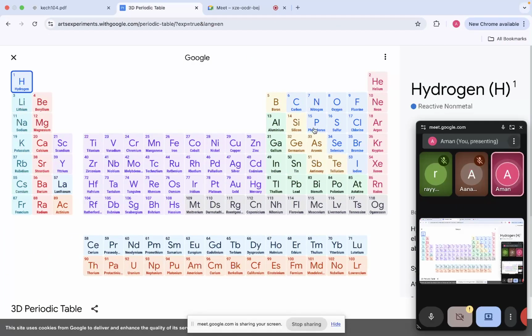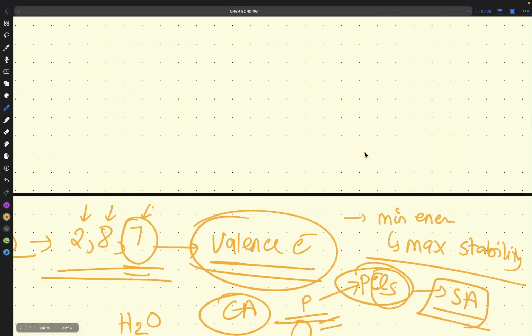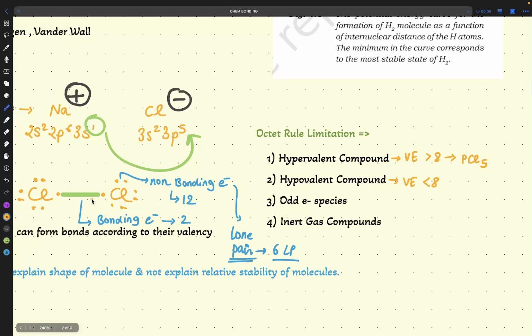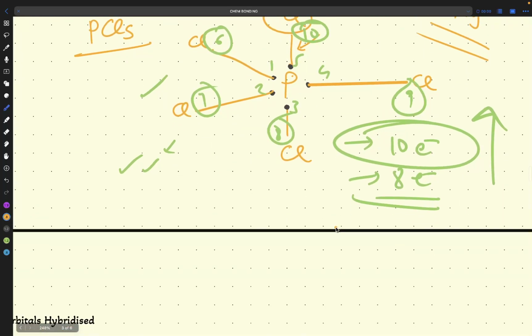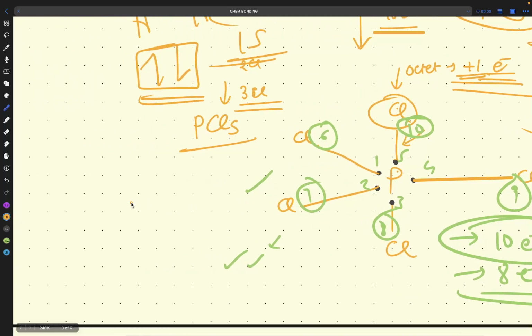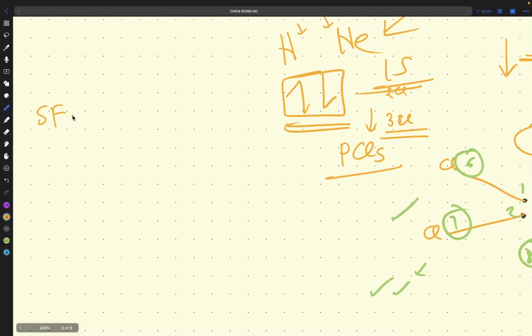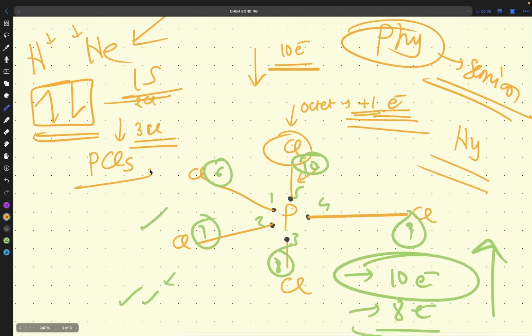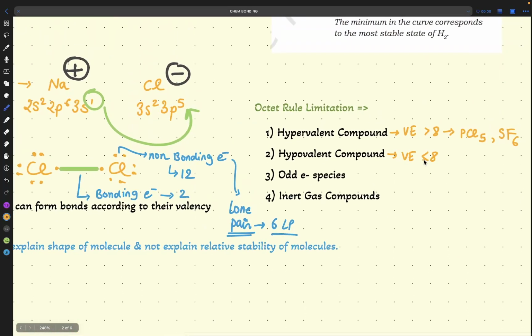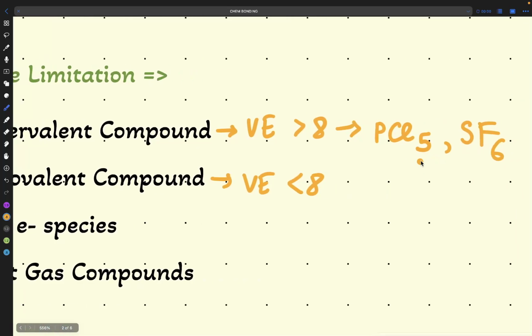If you focus on phosphorus and sulfur, there are structures like SF6, which I will write here. SF6. We have another structure also, which is H2SO4. It is not as simple as PCl5 and SF6. H2SO4 is a complex structure. So what is happening here?